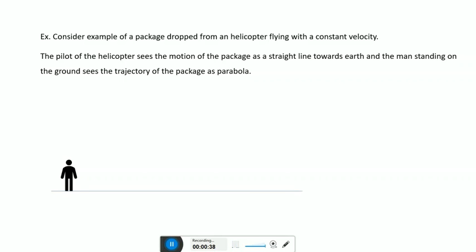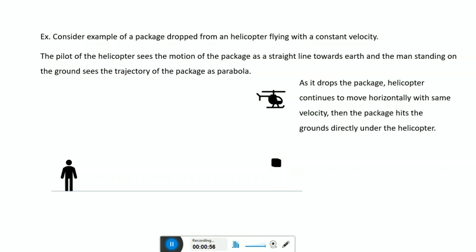A man standing on the ground and the helicopter. As it drops the package, the helicopter continues to move horizontally with the same velocity. Then the package hits the ground directly under the helicopter.